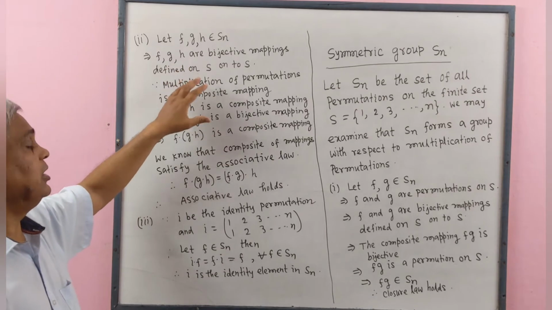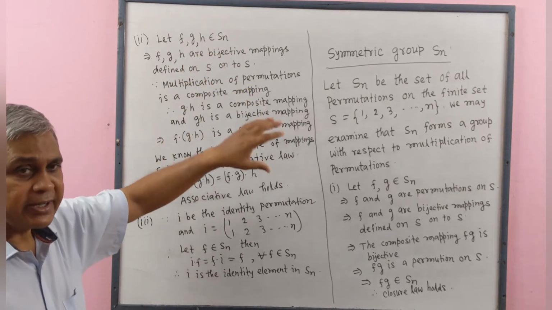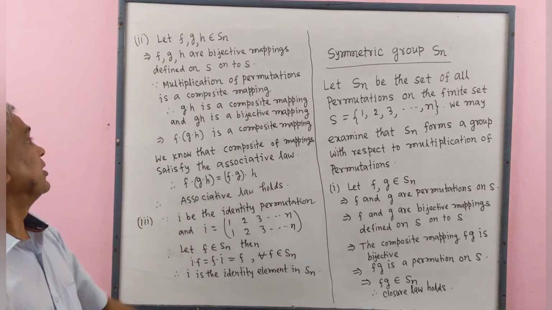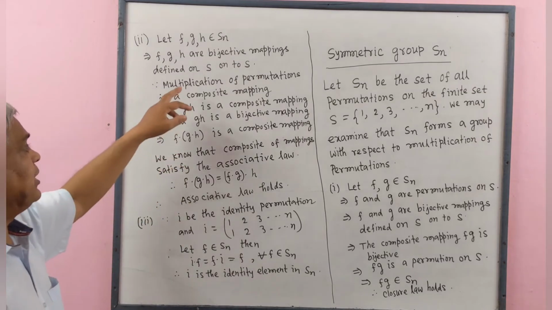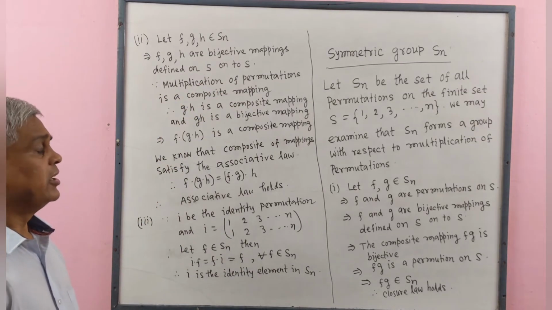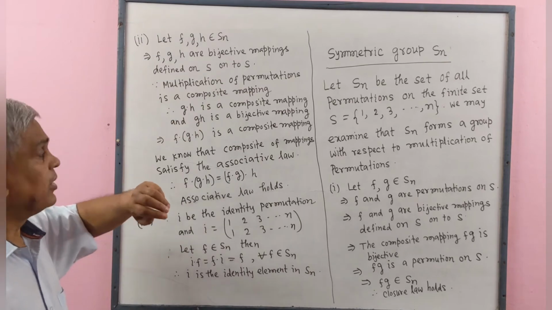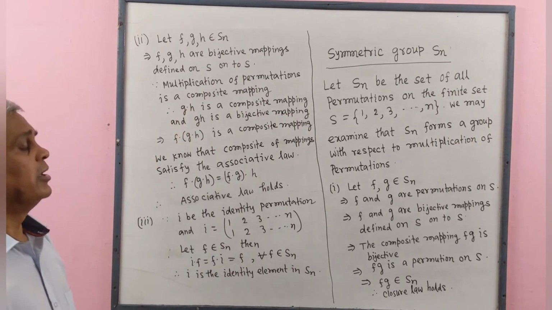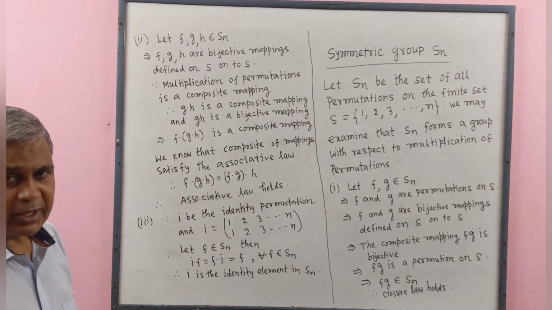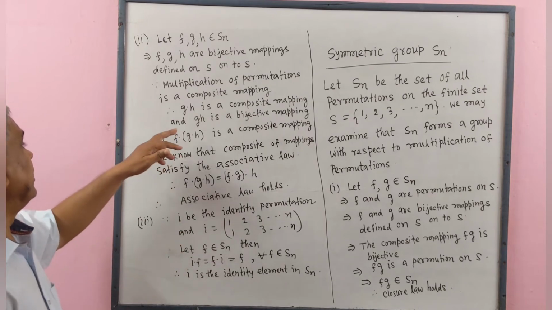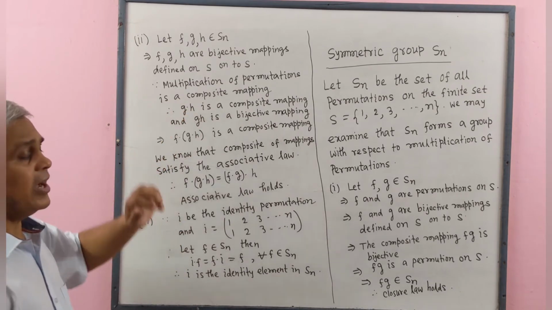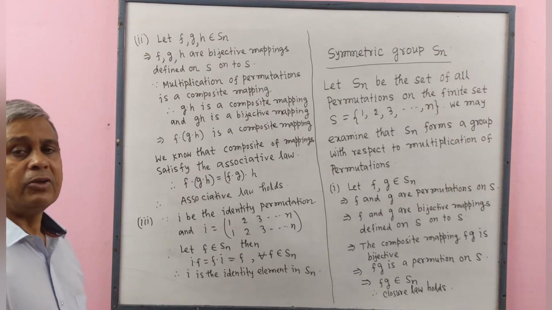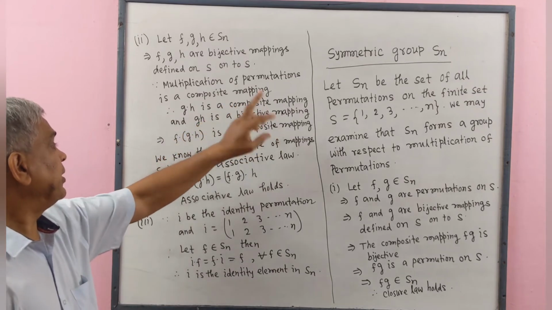Therefore, F, G, H are bijective mappings defined on S onto S. Since multiplication of permutations is a composite mapping, therefore G composite H is a composite mapping, and since G and H are bijective mappings, their composite mapping will also be a bijective mapping.